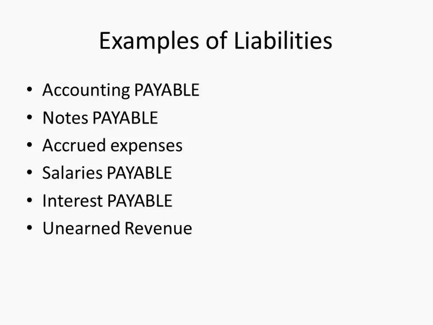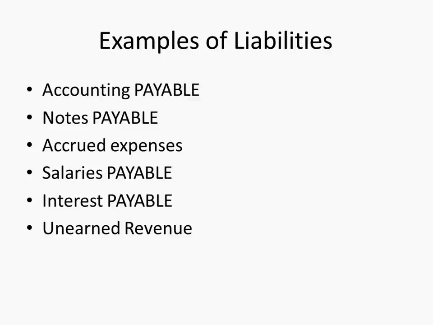So examples of liabilities. When you see the word payable at the end of something, you're talking about a liability because you have to pay it. It's payable. It's a future sacrifice from a present obligation. So accounts payable, notes payable, accrued expenses. This is another one that I think might be confusing for people. It has the word expense in it, but it's a liability. Accrued expenses are a liability. They're liabilities that we accrue at the end of the period, and we'll talk more about that in more detail as we move forward in this class, okay? We're just doing an overview now.